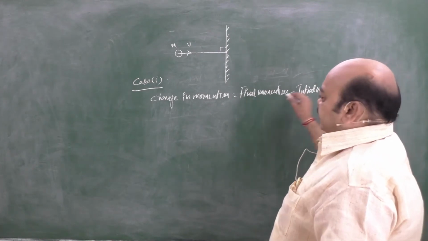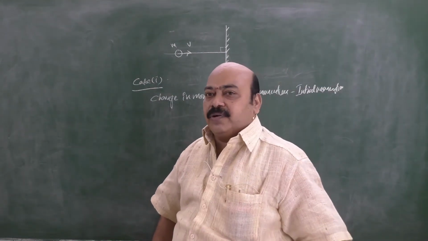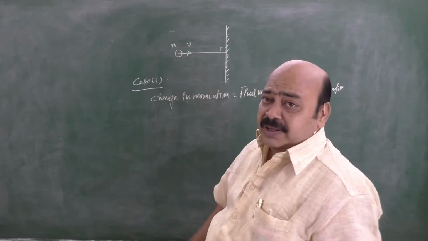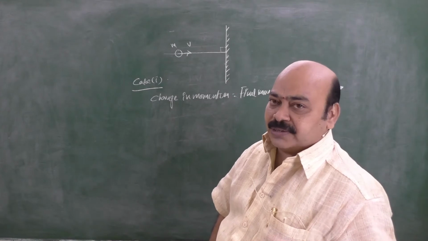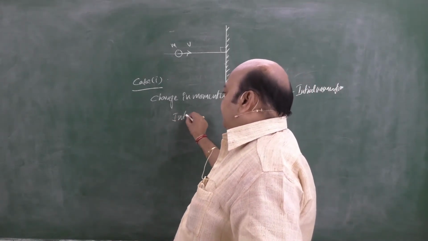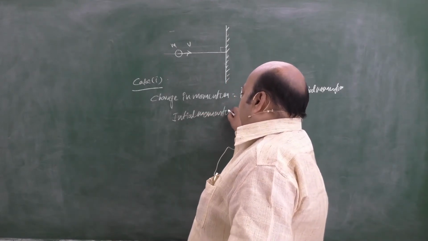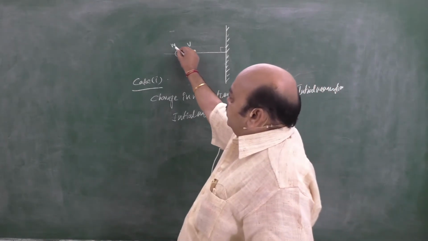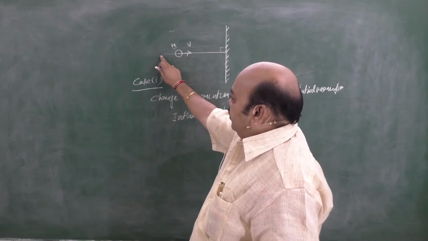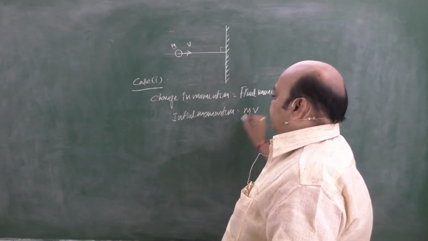Okay, now let's try to find what is the initial momentum. Since momentum is a vector quantity, you should be cautious in considering the direction of the velocity, because velocity is a vector quantity. Okay, fine. Coming to initial momentum, how is it? Mass into velocity. What is the mass? m into what is its velocity? v, because it is approaching the wall. Let us suppose its velocity is v.